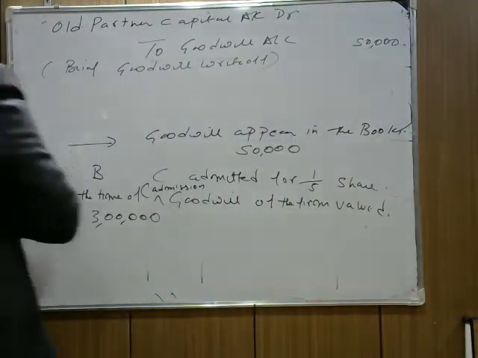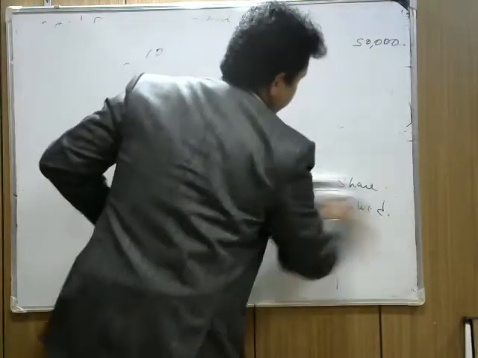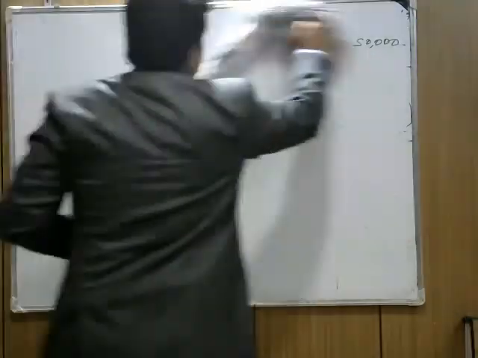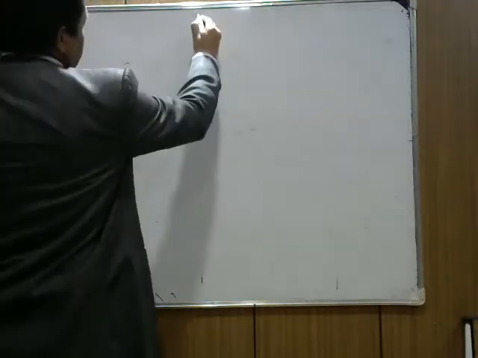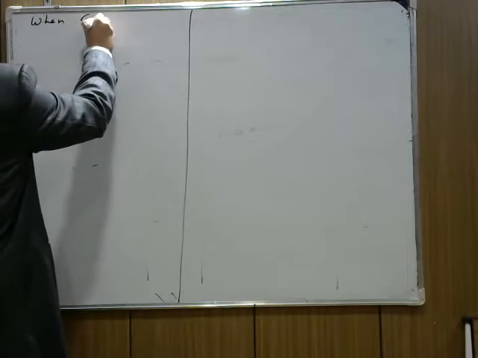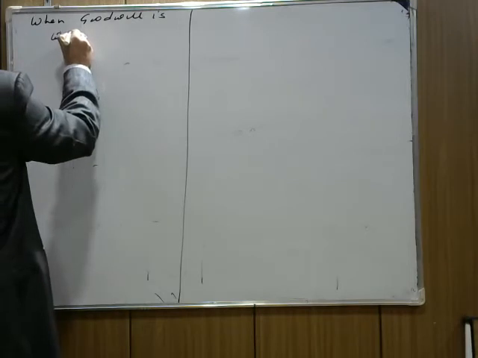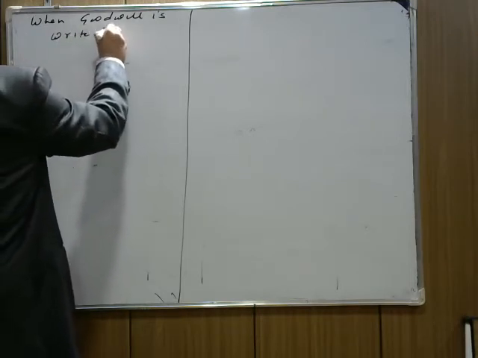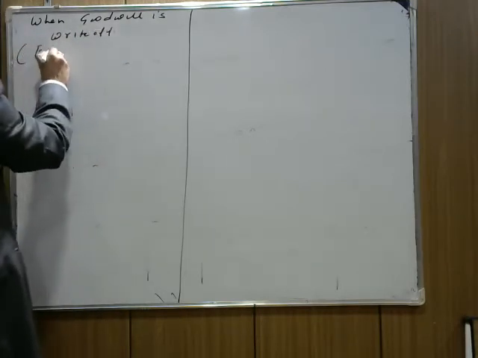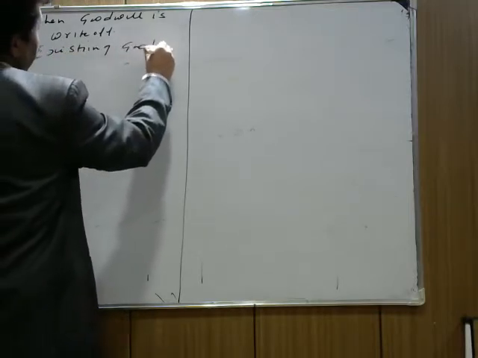here's the question. I'm just giving a brief outline. The first one says that goodwill is written off from the books, and the second is when goodwill is not written off from the books. So here I'm making adjustment terms. When goodwill is written off, it means existing goodwill.